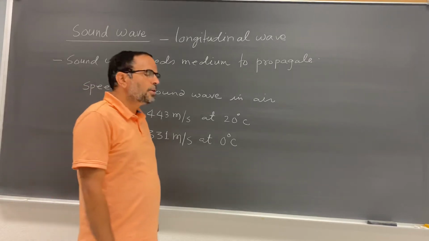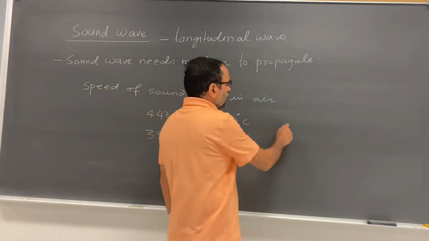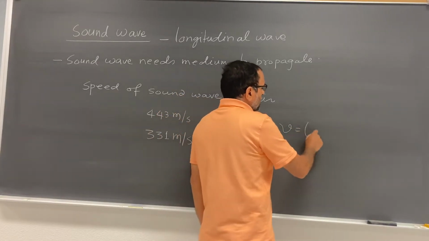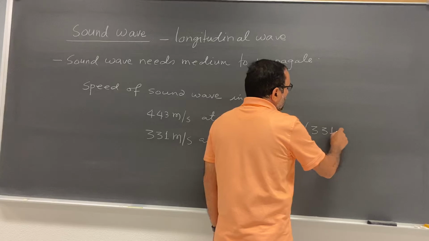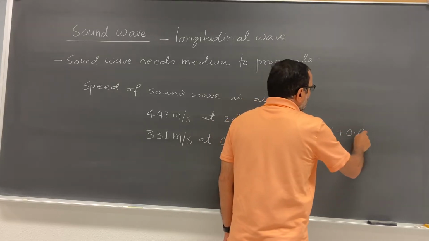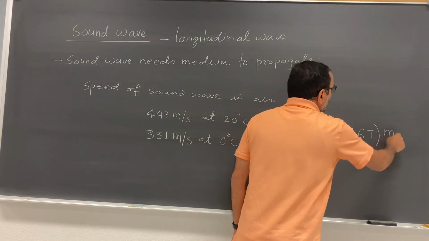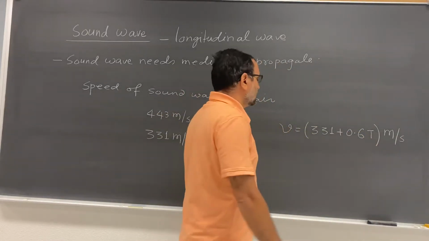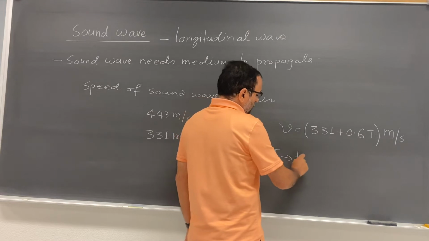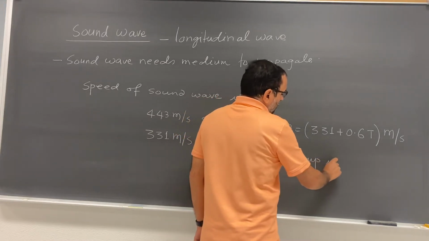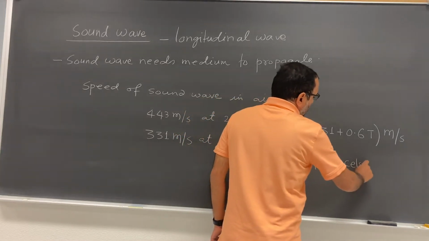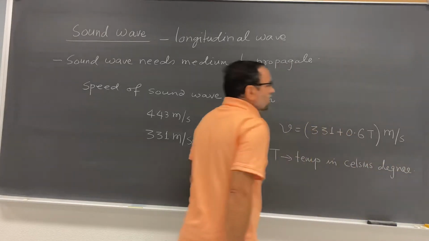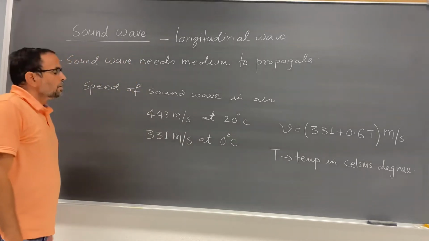So there is a formula. If you are interested, you can use this formula. The speed of the sound wave in the air is equal to 331 plus 0.6 t meter per second. Here this T is temperature in Celsius degree, okay?